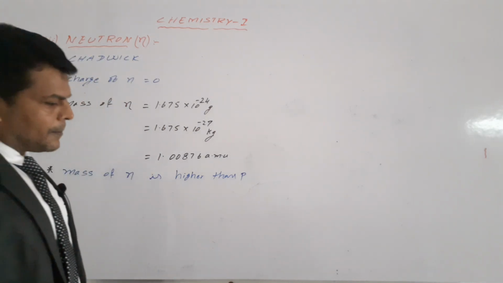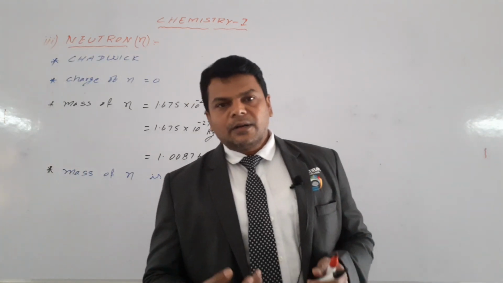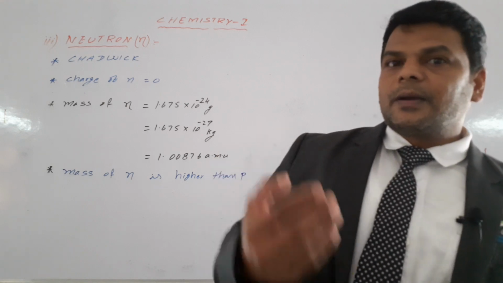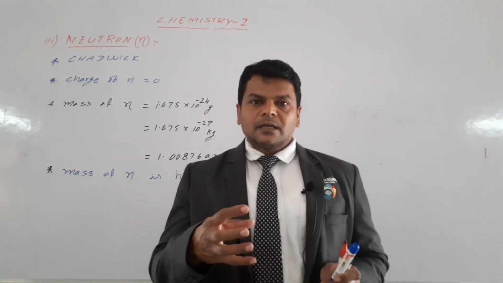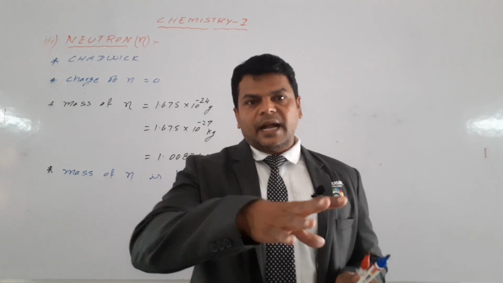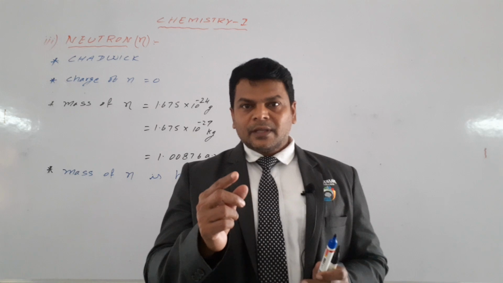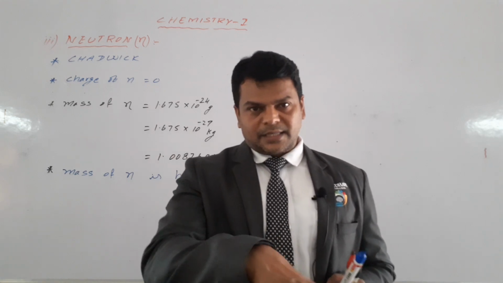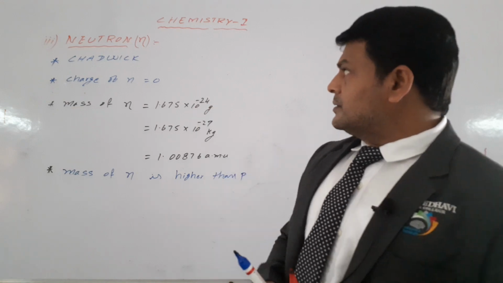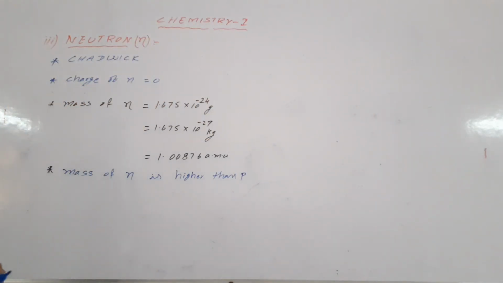These fundamental particles, electron, proton, neutron, are subatomic particles which are used to construct the atom. Subatomic particles are a part of the atom. So this is the way discovery of subatomic particles goes: electron, proton, neutron.